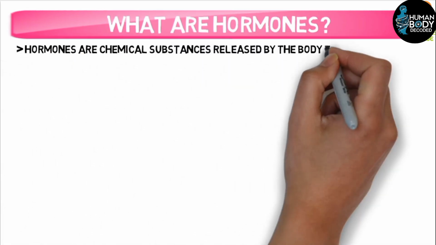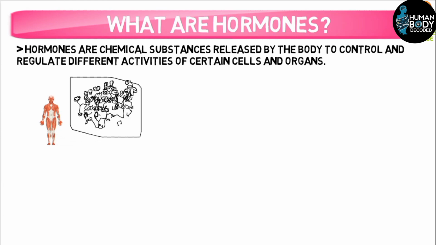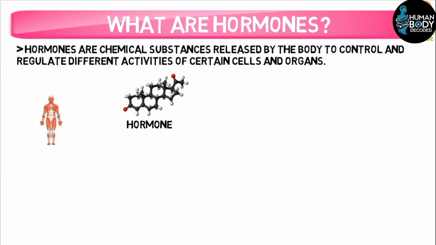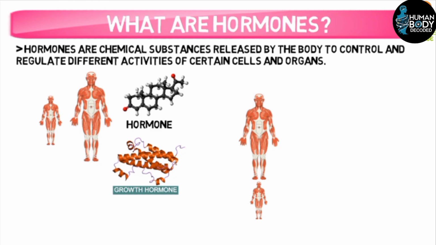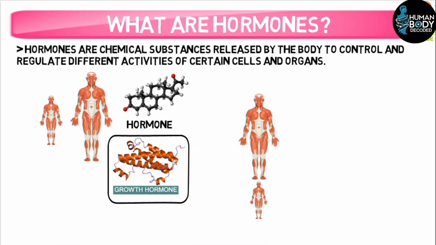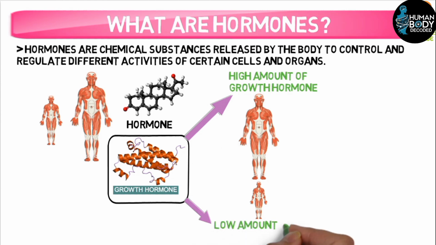What hormones are. Students, hormones are chemical substances in our body which are released by some organs in our body. And then those chemical substances control various activities of our body. For example, our body's growth. Some people have less growth. Some people have more growth. So this is controlled by the growth hormone. People with more growth hormone tend to grow taller, while those with less may have shorter stature. So actually, this is a hormone issue.